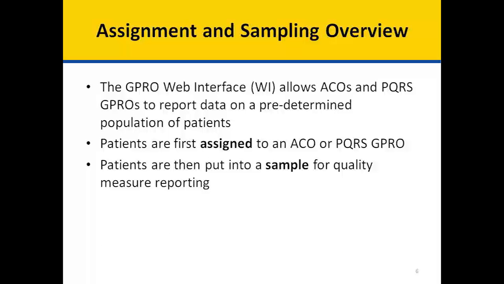Assignment and Sampling Overview. The GPRO Web Interface allows ACOs and PQRS GPROs to report data on a predetermined population of patients. Patients are first assigned to an ACO or PQRS GPRO. Patients are then put into a sample for quality measure reporting.